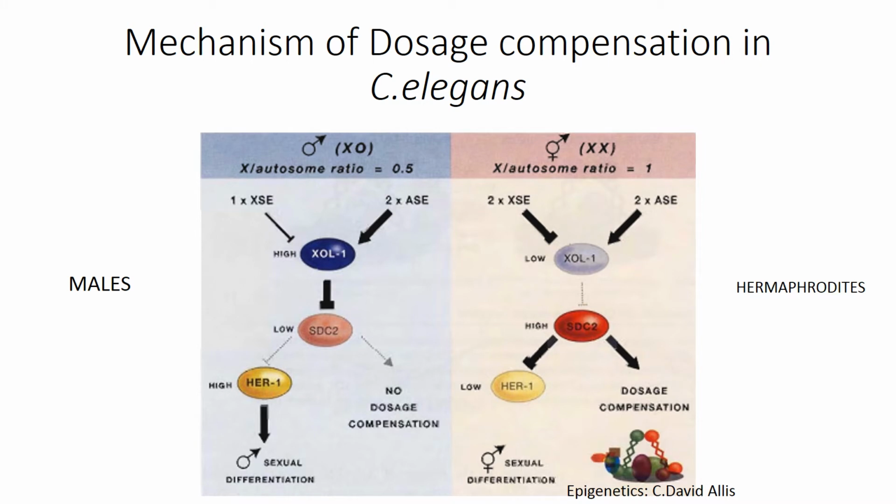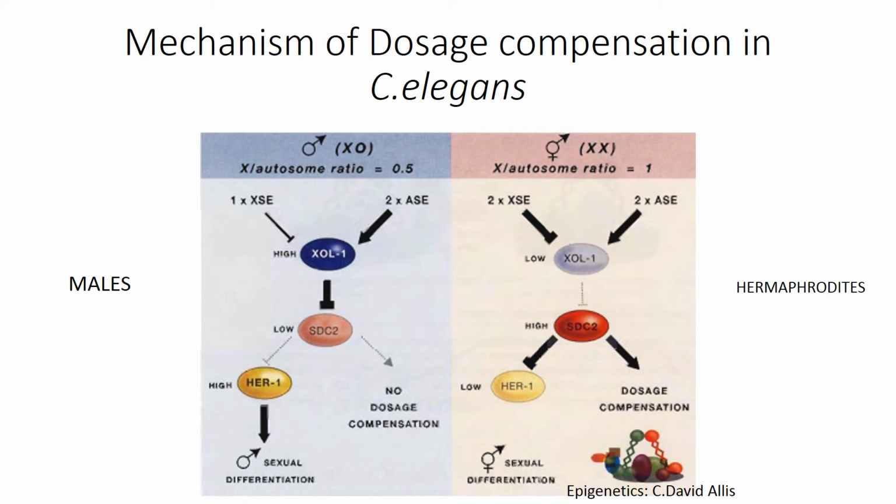The mechanism of dosage compensation in C. elegans. The X to A ratio between the sexes forms the initial basis which guides the molecular pathways involved in sex determination as well as dosage compensation during early development. As you can see in the figure, there are XSE, the X signal elements, and ASE, the autosomal signal elements, present on the X chromosome and the autosomes respectively. The amount of gene dose produced by these elements determines the fate of the first master switch gene, that is XOL-1. ASE elements activate the transcription of XOL-1, whereas XSE elements repress it.